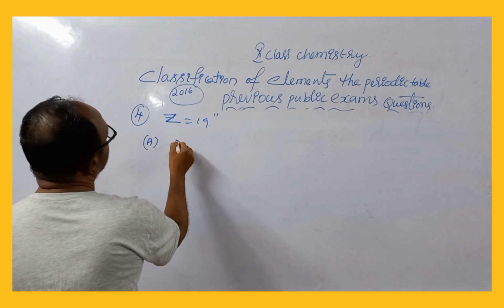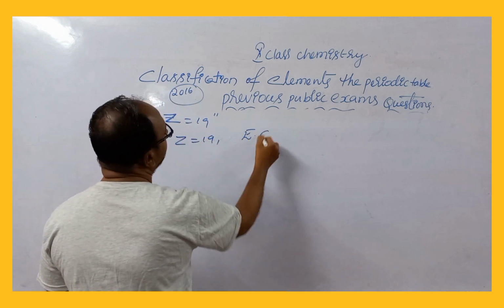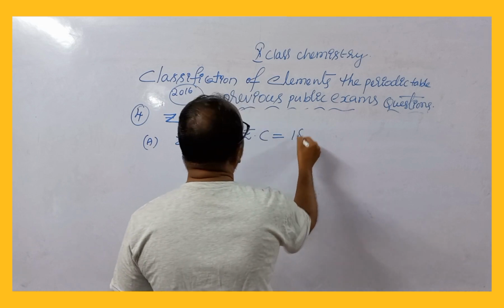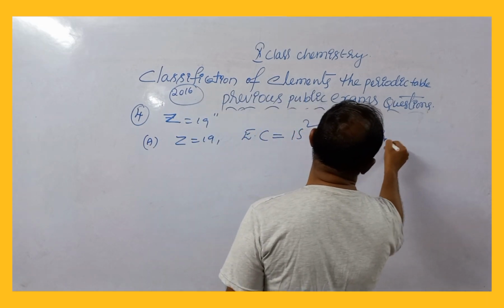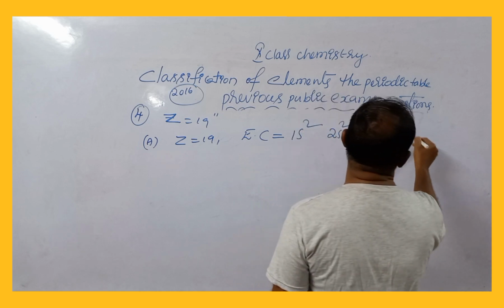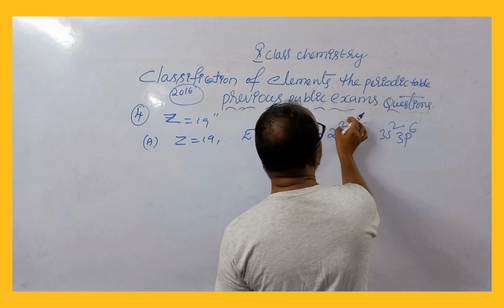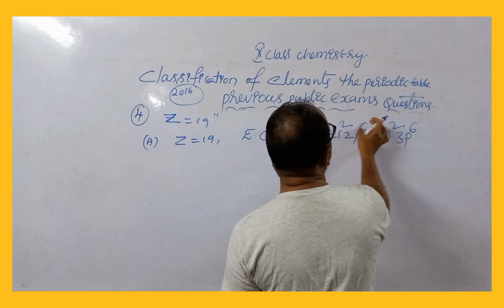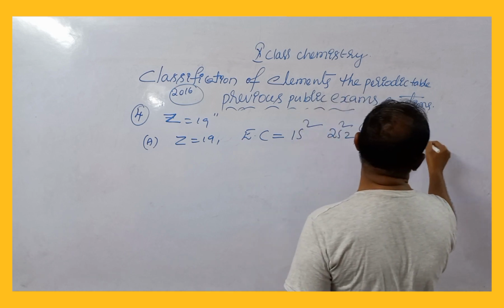The atomic number is 19. The electronic configuration is 1s2, 2s2, 2p6, 3s2, 3p6. Here the electrons: 2 plus 2 is 4, 4 plus 6 is 10, 10 plus 2 is 12, 12 plus 6 is 18, and the last one is 4s1.